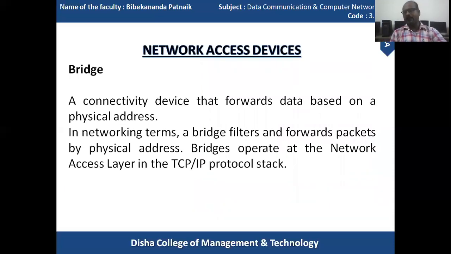And the next one is called a bridge. A bridge is a connectivity device that forwards data based on a physical address. It means it is completely based on the addressing system. In networking terms, a bridge filters and forwards packets by physical address. Bridges operate at the network access layer in the TCP/IP protocol. Generally, a bridge is a device that can connect two local area networks that use the same protocol. It works at the data link layer of the OSI model.